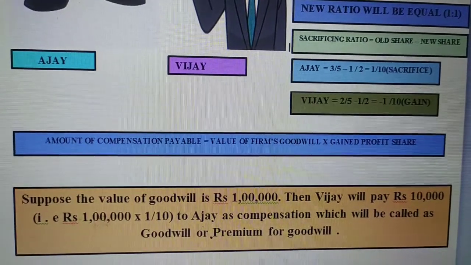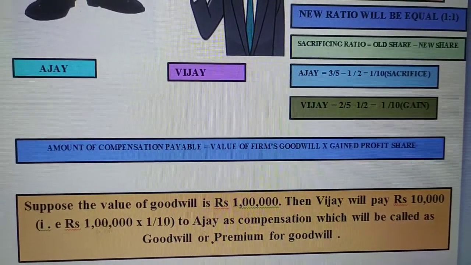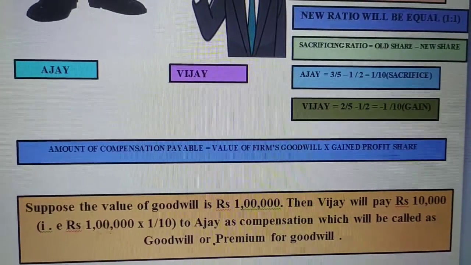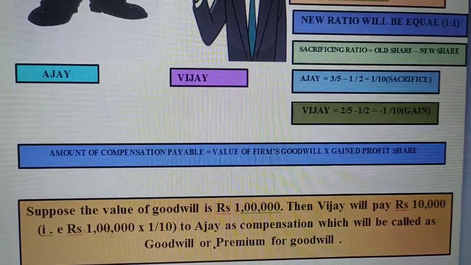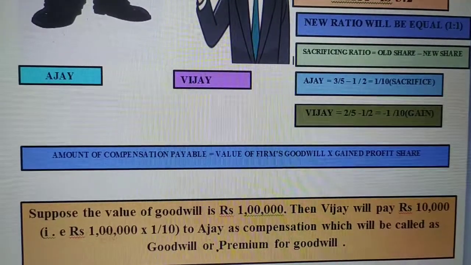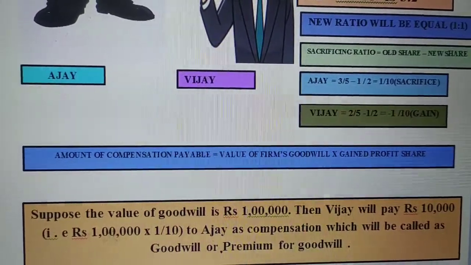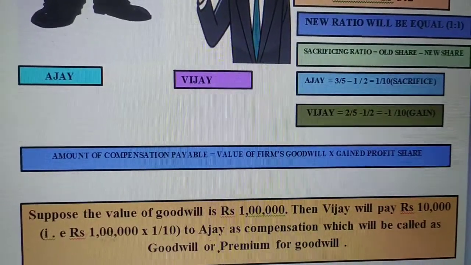Let's take one example. Suppose the value of goodwill is given as rupees 1 lakh. And just now we have calculated who is the sacrificing partner and gaining partner. So here who is the gaining partner? Vijay is the gaining partner. Now Vijay will have to pay rupees 10,000 to Ajay as compensation.